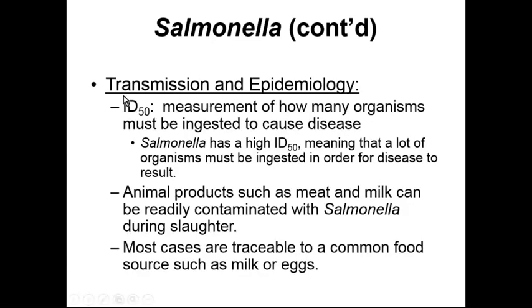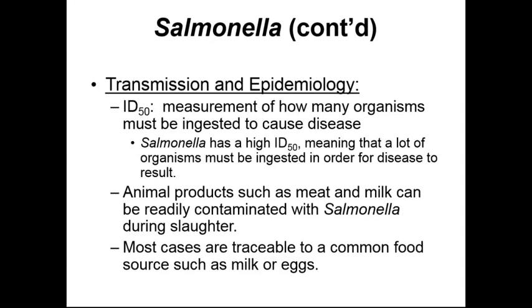If we look at the ID50, this ID50 tells us the number of microorganisms that need to be ingested in 50% of the test population to cause disease in 50% of the test population. Salmonella has a pretty high ID50. This means that we typically need to ingest a lot of Salmonella microorganisms in order for the disease state to occur. We can still have infection occur, but for that disease state there needs to be a lot of Salmonella consumed.